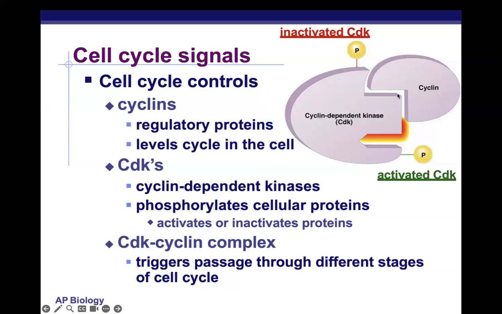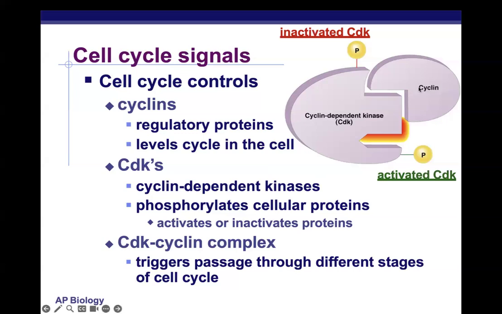Now, as more cyclin accumulates in the cell, the cyclin-dependent kinases are able to join with them and phosphorylate them in what's called a cyclin-dependent kinase-cyclin complex. And as the quantity of the CDK-cyclin complex increases, the cell is pushed farther and farther along, past certain checkpoints.